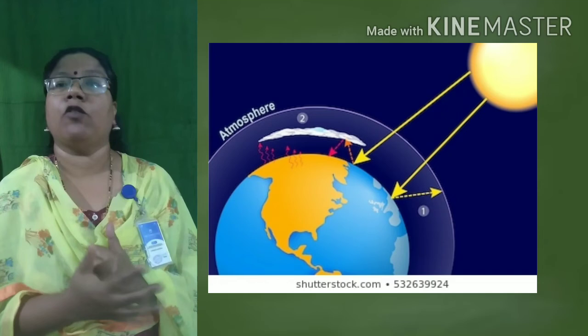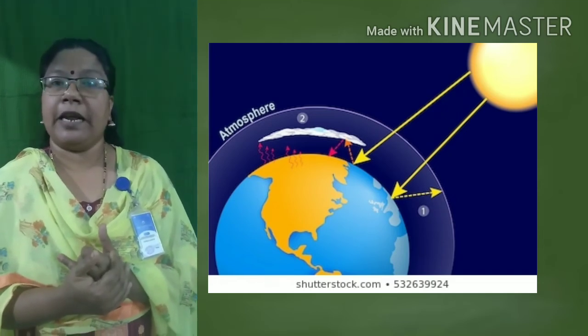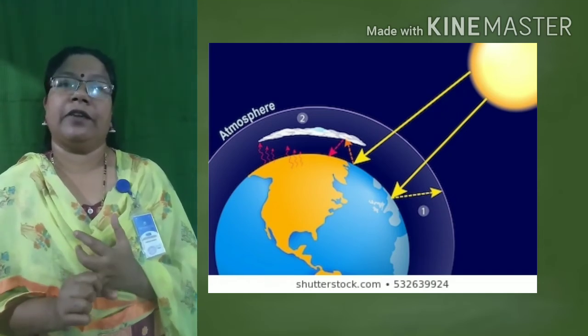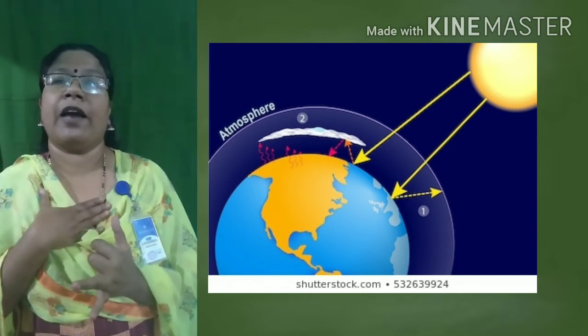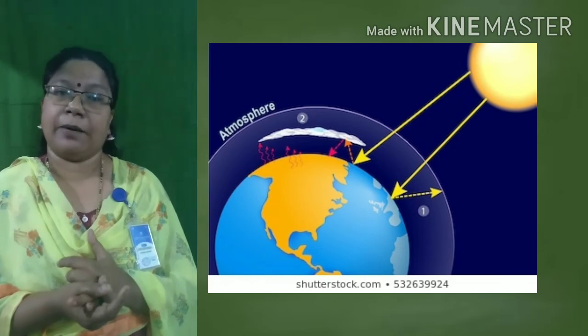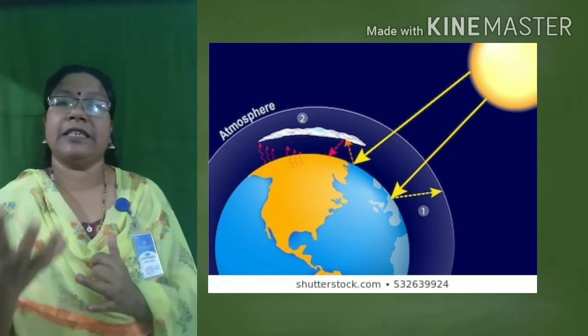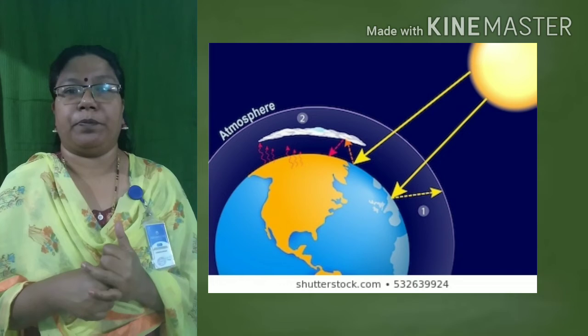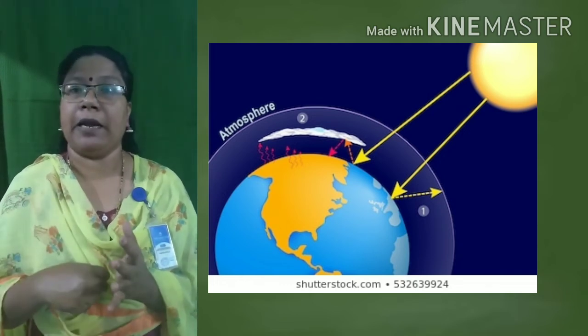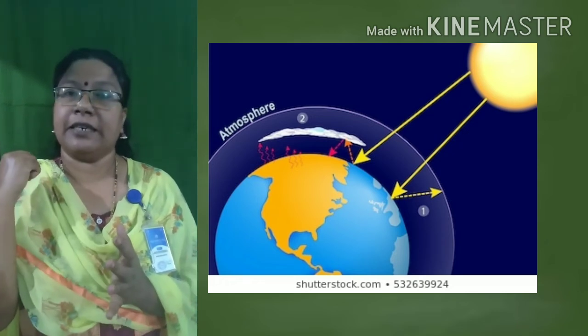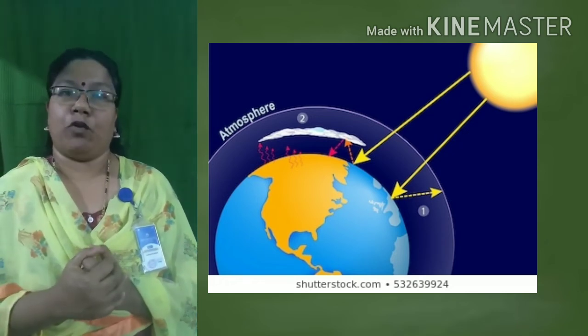It is radiated outside. Similarly, the color of the dress or the color of the material matters. If we are wearing black or dark colored clothes, the heat energy absorbed will be more. And when we wear light colored clothes, the heat energy absorbed will be less and the heat energy radiated will be more.